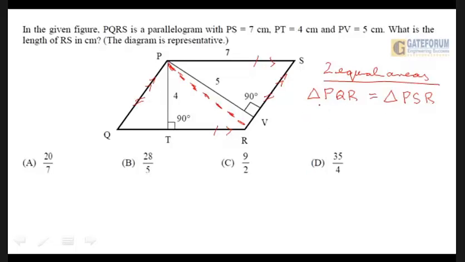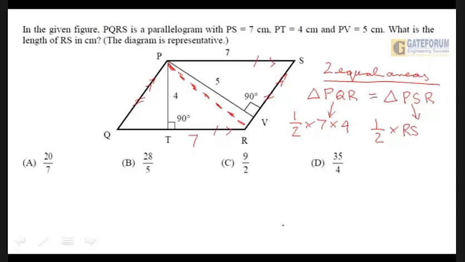But then what is the area of triangle PQR? Well, I can say it will be half into the base, that is QR. But then QR will also be 7 because PS is 7. So half into 7 into the height, that is PT, which has been given to be 4. This is the area of triangle PQR. What is the area of triangle PSR? It would be half into base. And let us take RS as the base.